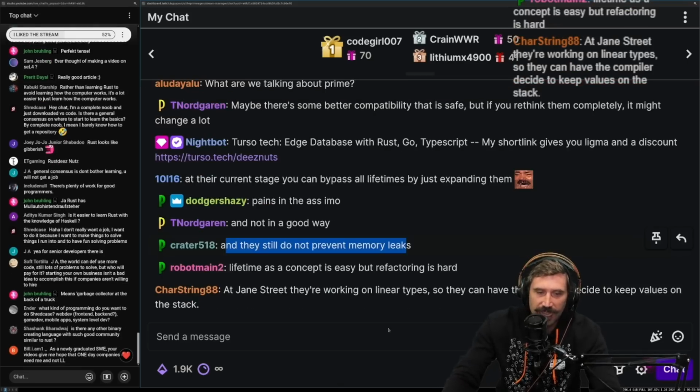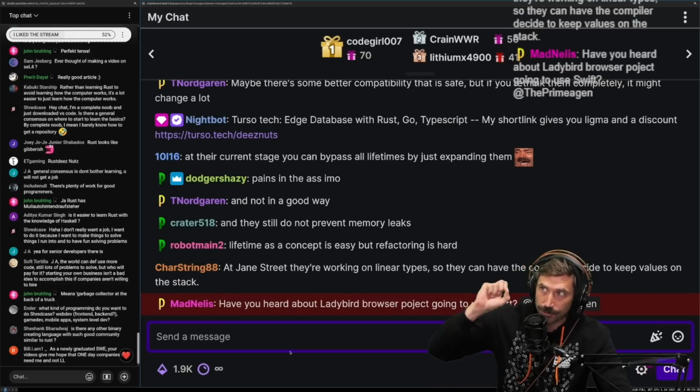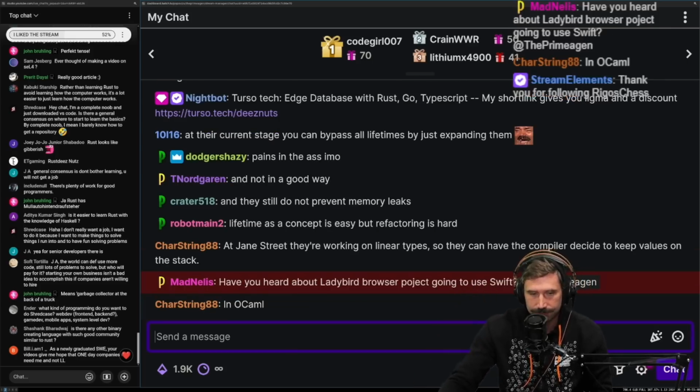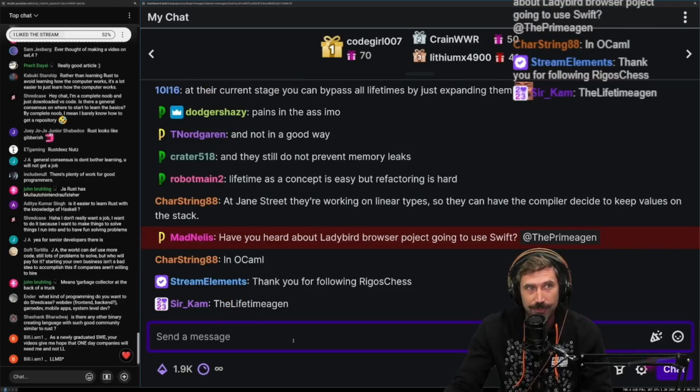Yeah, a lifetime as a concept is easy, but refactoring is hard. Agreed. Refactoring can become very tricky, and then it becomes progressively more tricky once you layer on async. Anyways, great article though. It was very cool to start off with this is an impossible type in Rust, and then showing that it actually is possible through the deep dark magics of unsafe and understanding how layout works.